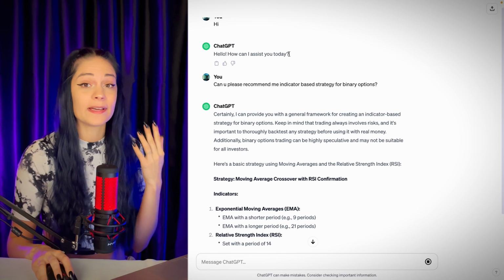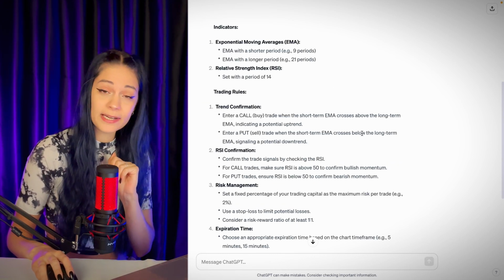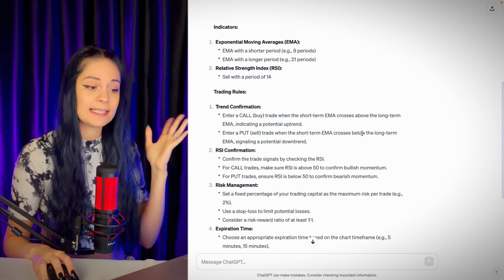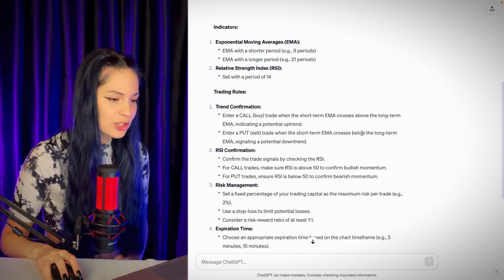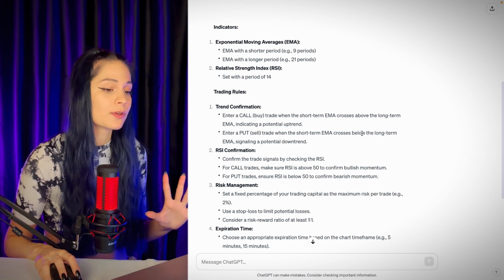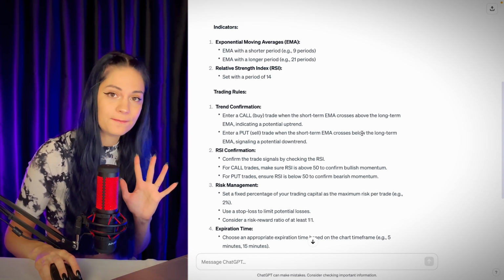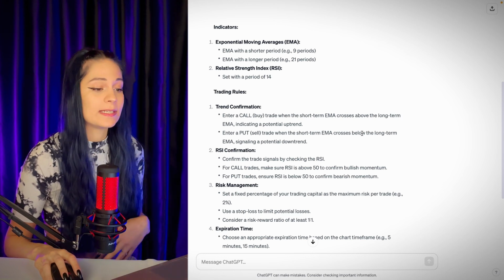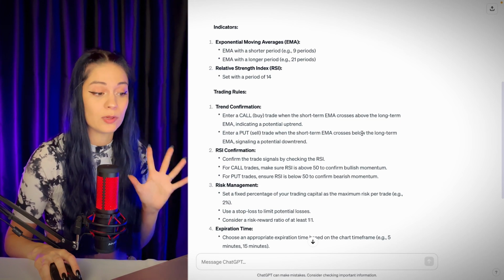So first of all, I asked ChatGPT to write us an indicator-based strategy, as I understand that to program a price action strategy is really difficult. And after reminding us about the risks, ChatGPT gave us this strategy. Let's quickly analyze it. So ChatGPT suggests that we enter into a deal for an uptrend after the crossover of the fast moving average and when the RSI is above 50. And we enter into a deal for a downtrend with a crossover and the RSI below 50.